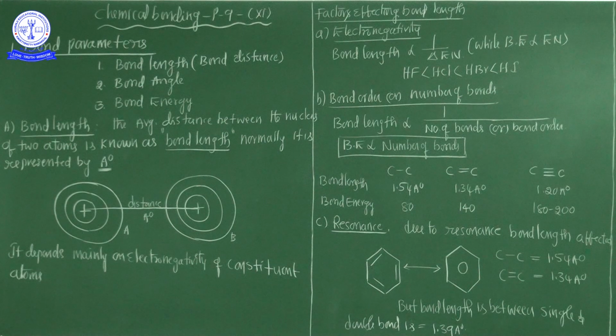So what is the exact definition of the bond length? The average distance between the nuclei of two atoms is known as the bond length. Normally it is represented in angstrom. You know that very well: 1 angstrom is equal to 10 to the power of -8 centimeters. The average distance between the two atoms is known as the bond length, normally represented by angstrom.